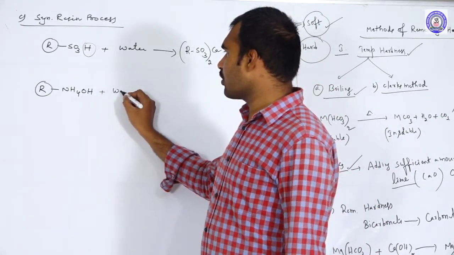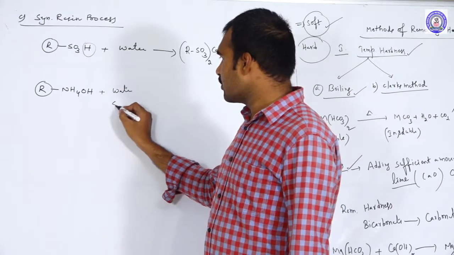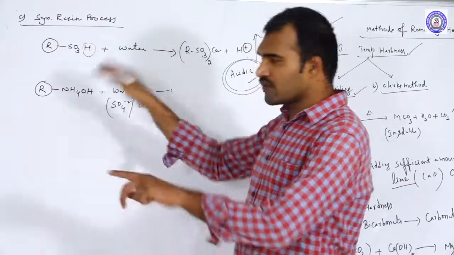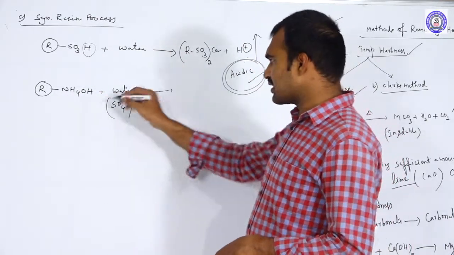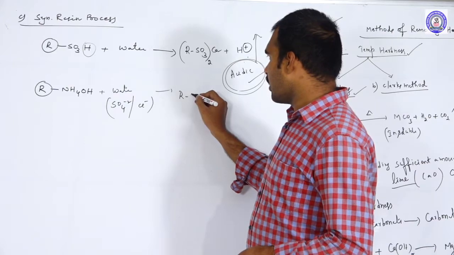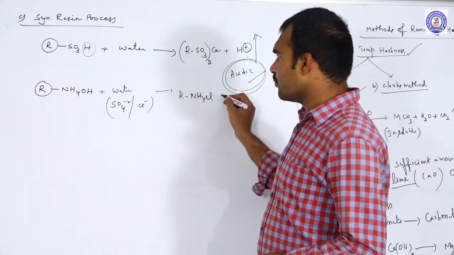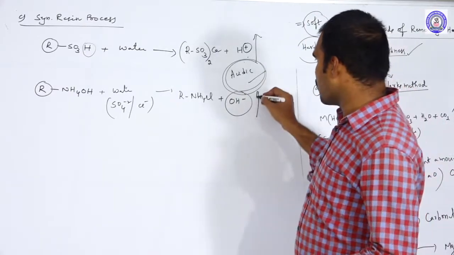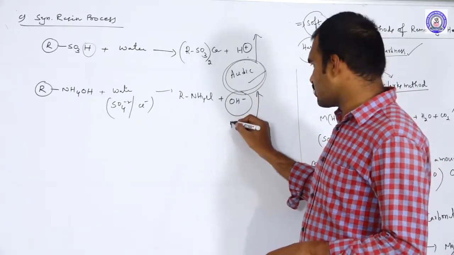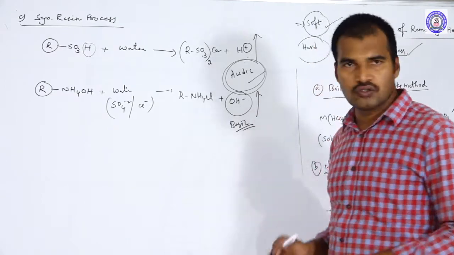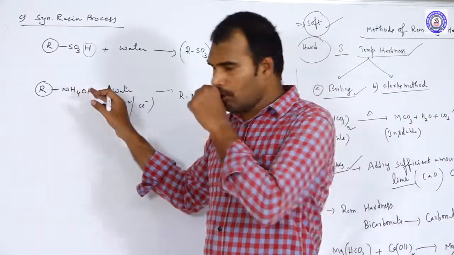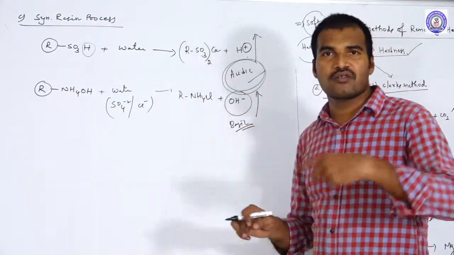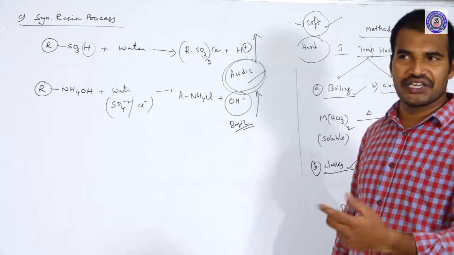Suppose you use the anion exchange resins, or basic functional group containing resins. To this, if you add water, in water what anions are present? Either sulfate ions or chloride ions. These anions will go and replace OH minus ions. So let us consider chloride, that is NH4Cl will come, and it releases which ions into the solution? OH minus ions. Then the resulting solution is basic in nature. The pH value will increase.